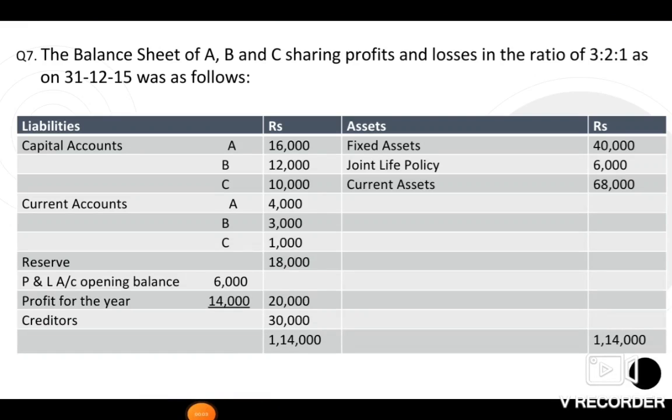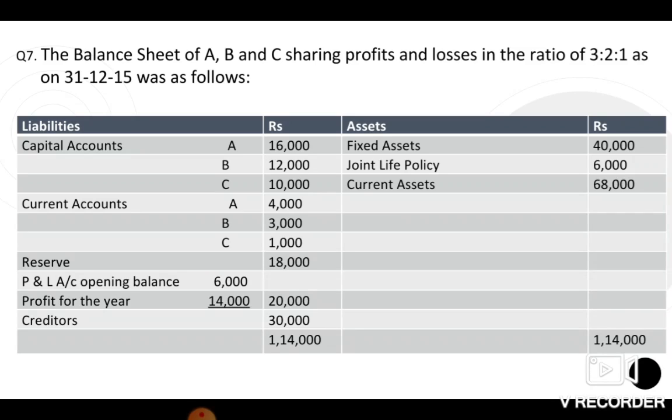Let's look at another question. The balance sheet of A, B, and C sharing profits and losses in the ratio of 3:2:1 as on 31st of December 2014 was as follows. We have the liabilities and you have your asset side.